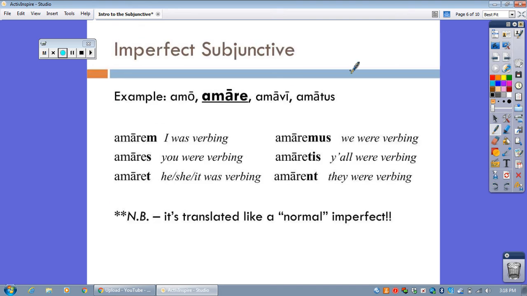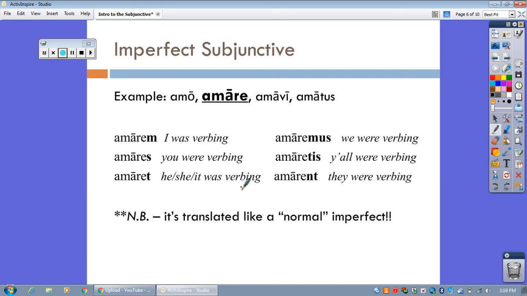So, the imperfect subjunctive. I'm going to take the example amo, amare, our good old friend, meaning to love. You form the imperfect subjunctive by taking the second part, aka the infinitive, and then you add stuff to it. You add either an m, s, t, mus, tis, or nt, depending on who the subject is. But look, this is the weird thing. Amaret, for example, it's imperfect subjunctive, it's the infinitive plus a t after it, but it's translated he, she, it was verbing.